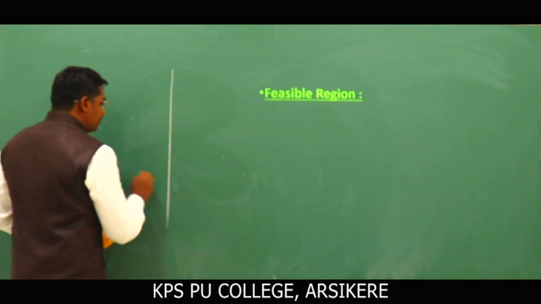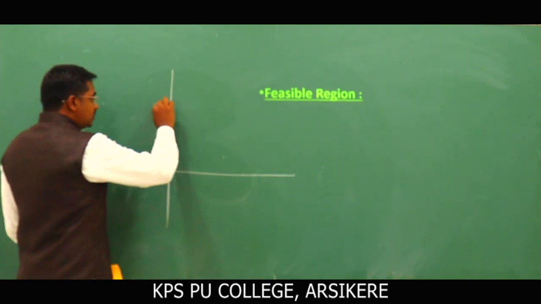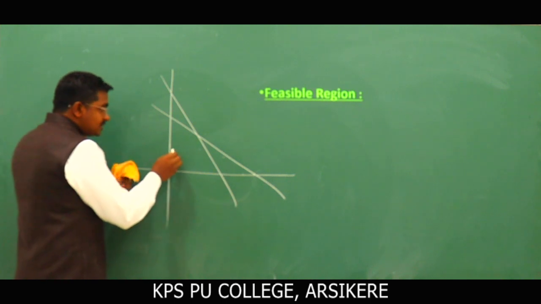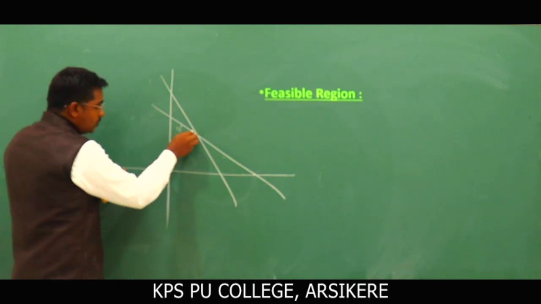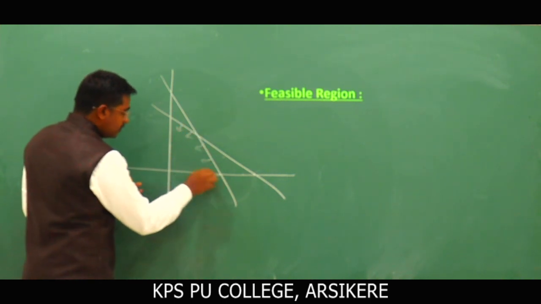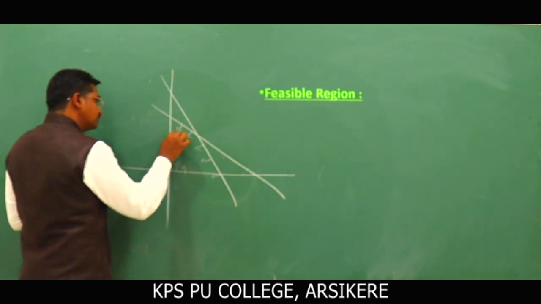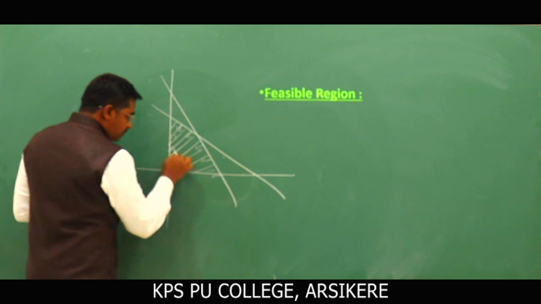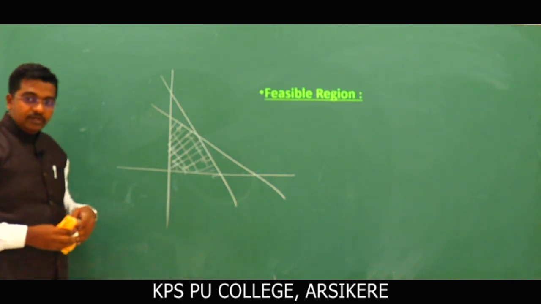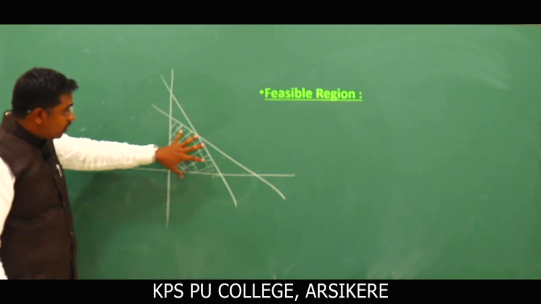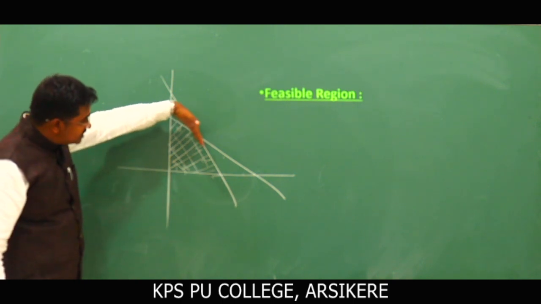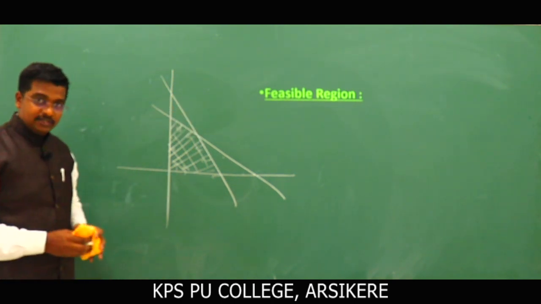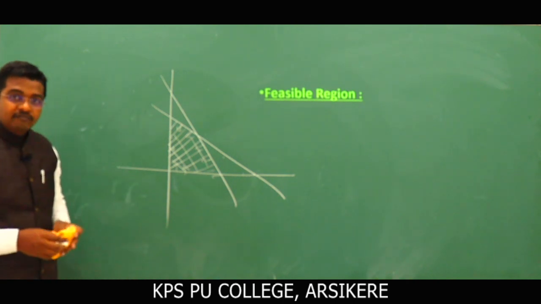So here, look, here is the graph. Here we have one condition and here we have another condition. So the common region determined by all the constraints, here the less than or equal to sign comes. So this is the region, the region common to all the constraints, including non-negative constraints. That region is called the feasible region.